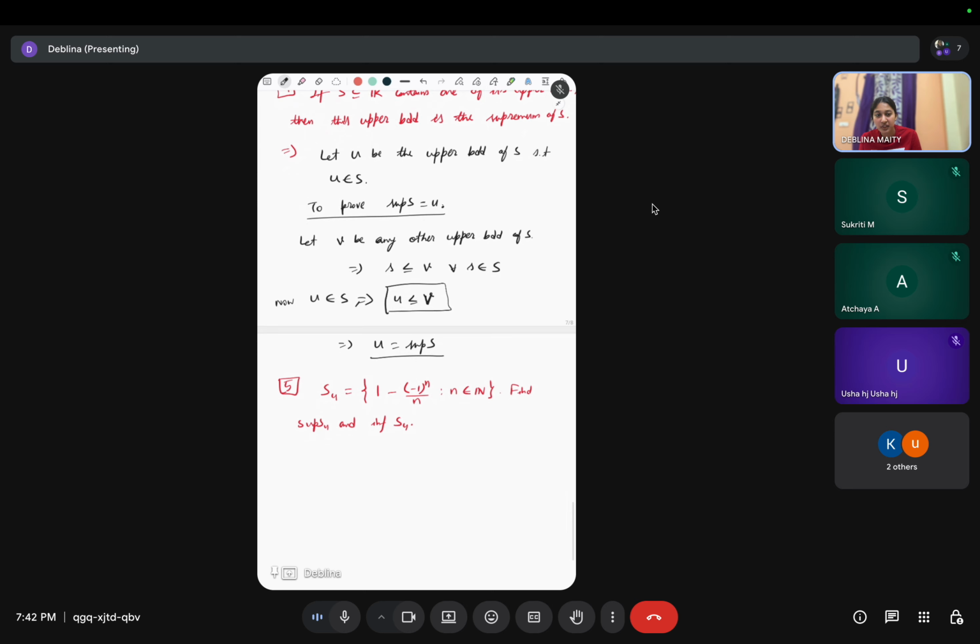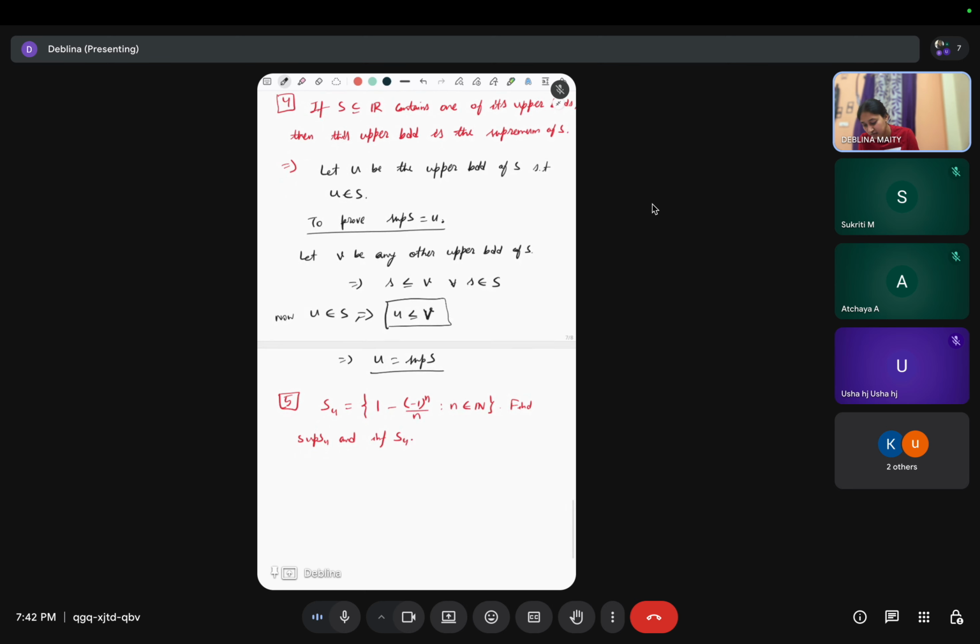So try, everyone. This is a simple one. So let a_n be this. Right. So a_2n is what? 1 minus 1 by 2n for n greater equals to 1.